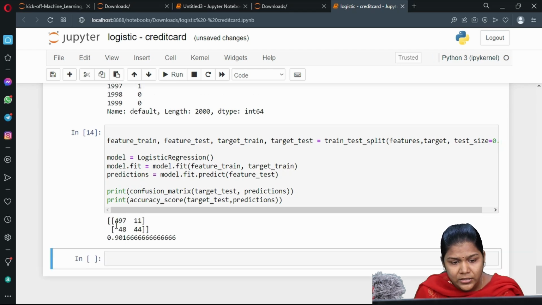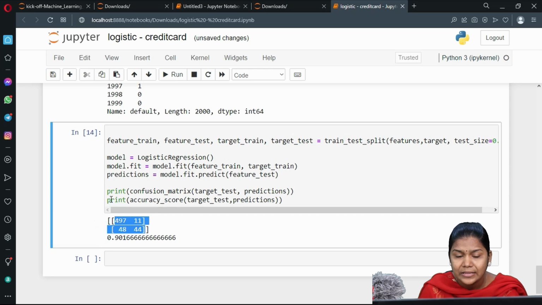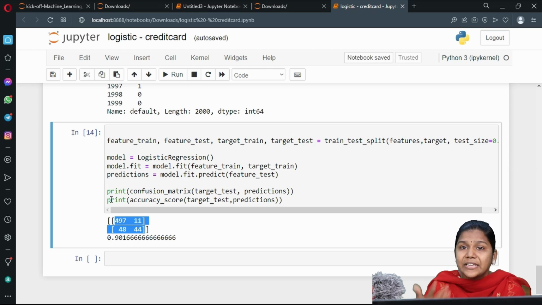When you run this, this is the confusion matrix. The first row represents the actual true values, or the actual given values. The second row represents the predicted information. The predicted outcome will be displayed on the second row.